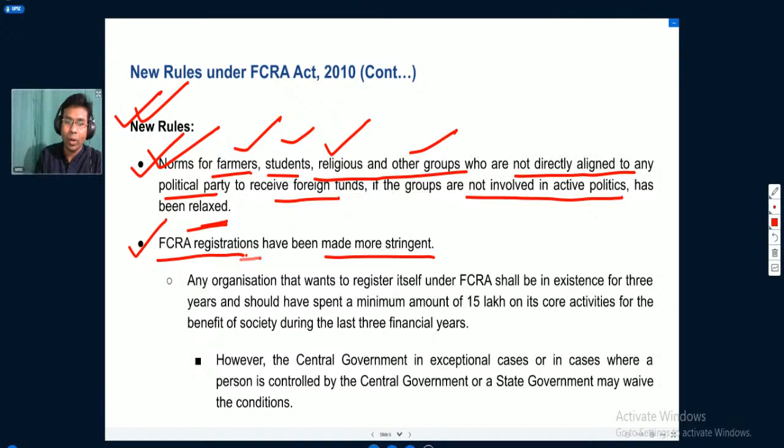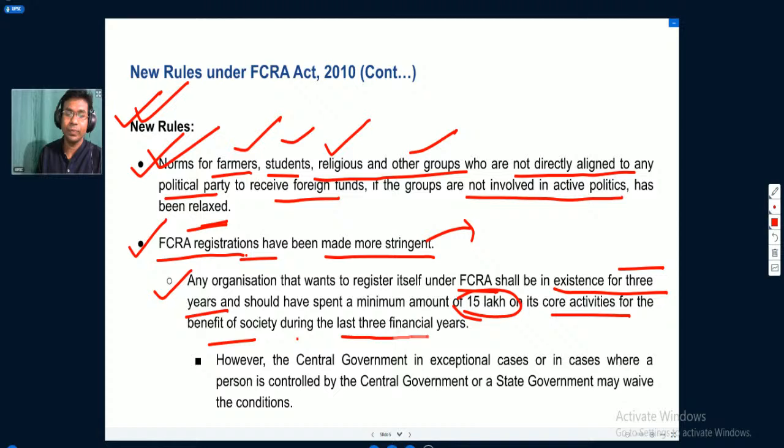Okay, then the FCRA registrations have been made more stringent now. To register an organization or association for the purpose of receiving foreign contribution has been made a little more stringent, meaning it has been made more difficult now. Any organization that wants to register itself under the FCRA shall be in existence for 3 years. This is a very important term. So they should be in existence for 3 years, and they should have spent at least an amount of 15 lakh rupees on their core activities for the benefit of the society during the last 3 financial years.